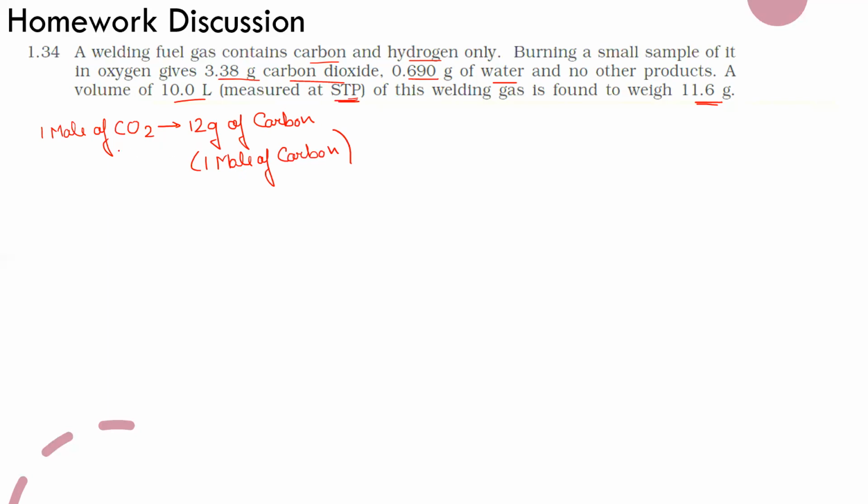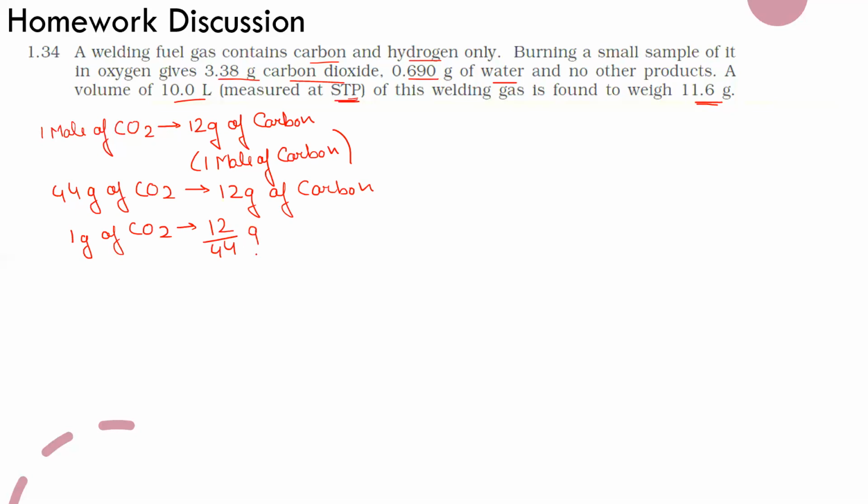So can I say 44 grams of CO2 contains 12 grams of carbon? So 1 gram of CO2 contains 12 by 44 grams of carbon?